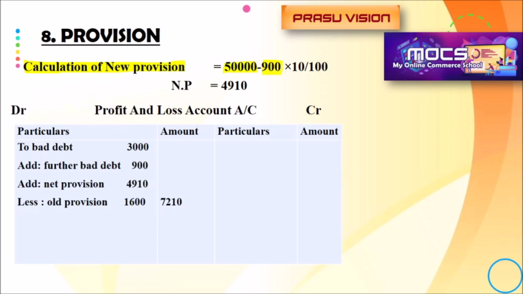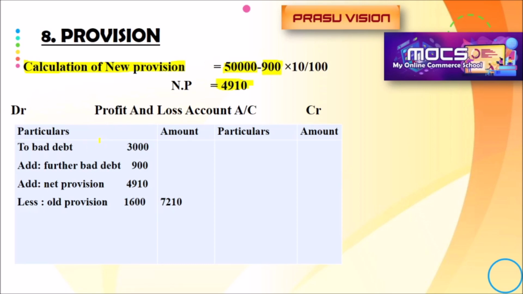So 50,000 minus 900, into 10 by 100, we will get the new provision as 4,910. So remember, if the question involves further bad debt, while calculating the new provision we have to deduct that further bad debt from the debtors to identify the original value of debtors.